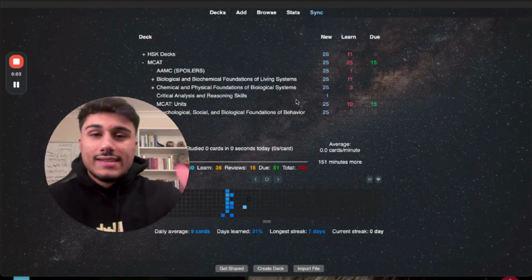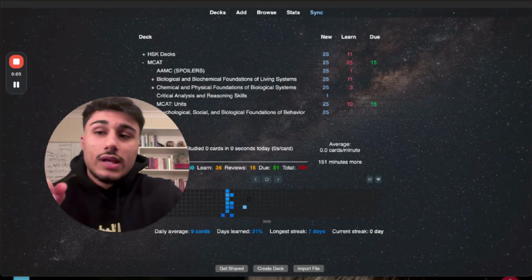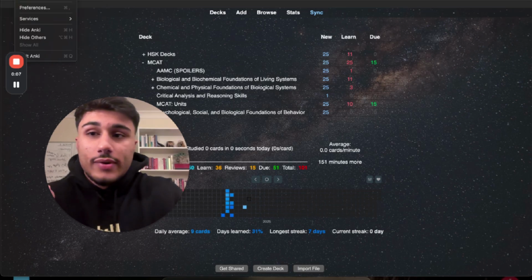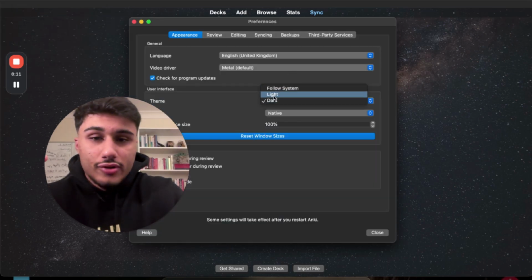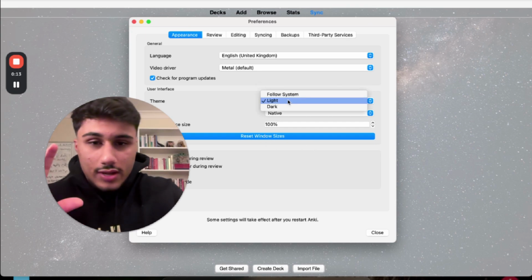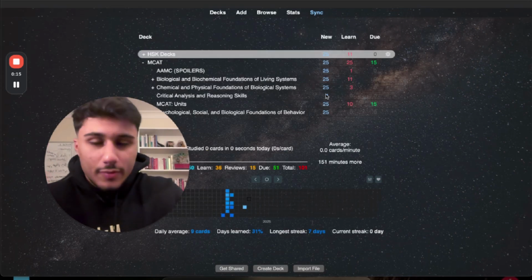There we have it, guys. That is our Anki tutorial done and dusted. One last quick thing I wanted to show you guys. If you go into Anki and go to preferences, you can actually change the theme from light mode to dark mode. Now, this sucks. Don't use light mode. Use dark mode, please. It makes it so much easier.